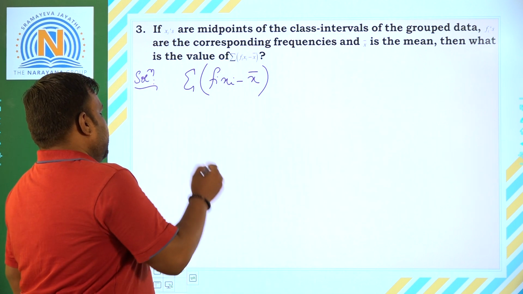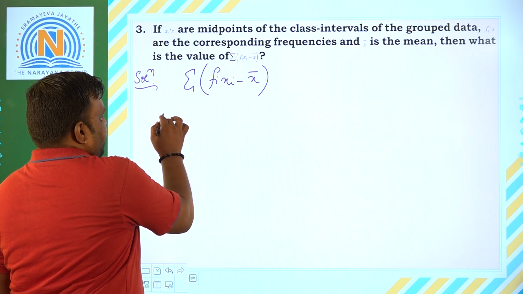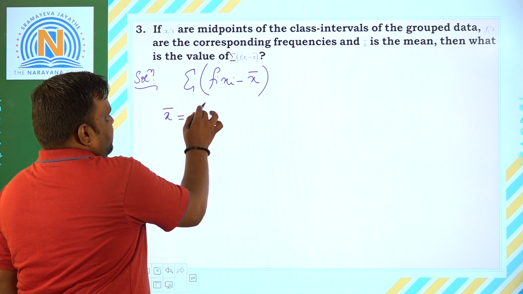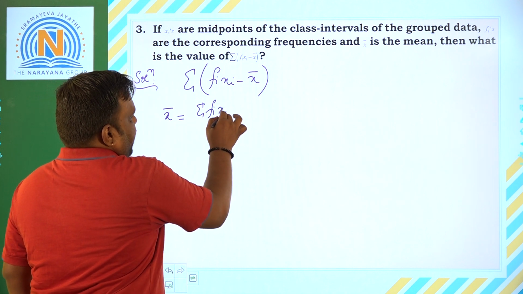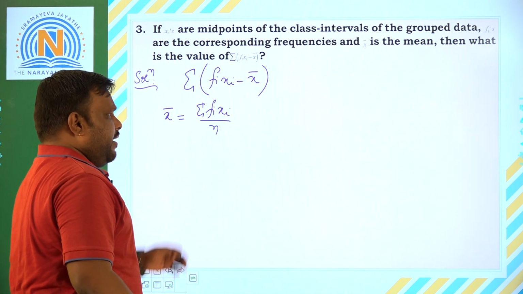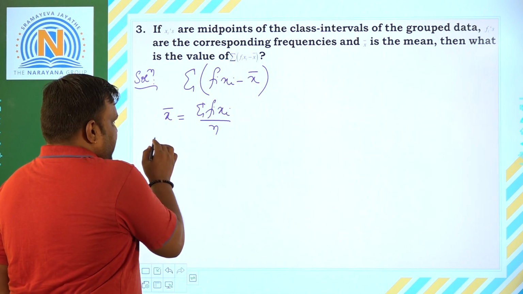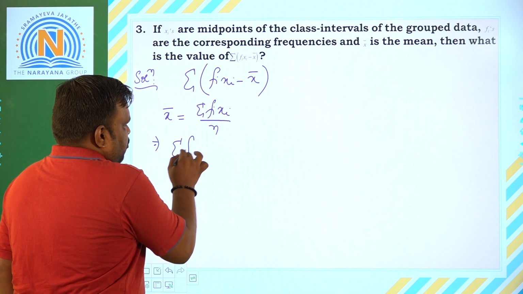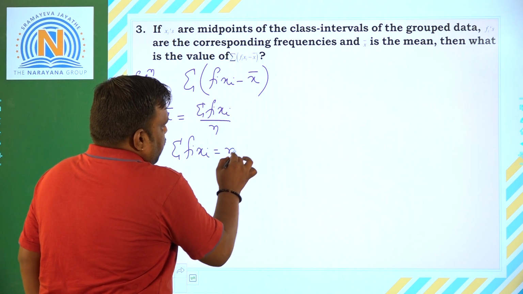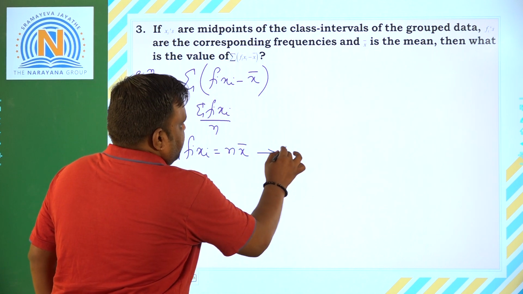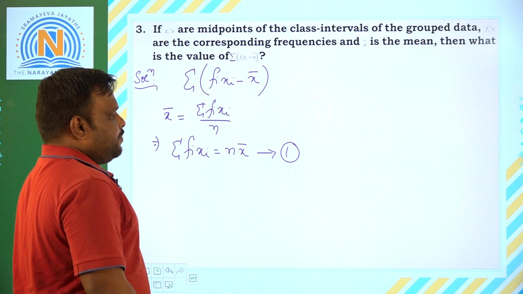For this case, first we know clearly, according to the arithmetic mean definition by the direct method, the mean is equal to sigma fi xi by n, where n is the total frequency. Cross multiplying, I will be left with summation of fi xi is equal to n x bar. Name it as equation number 1.